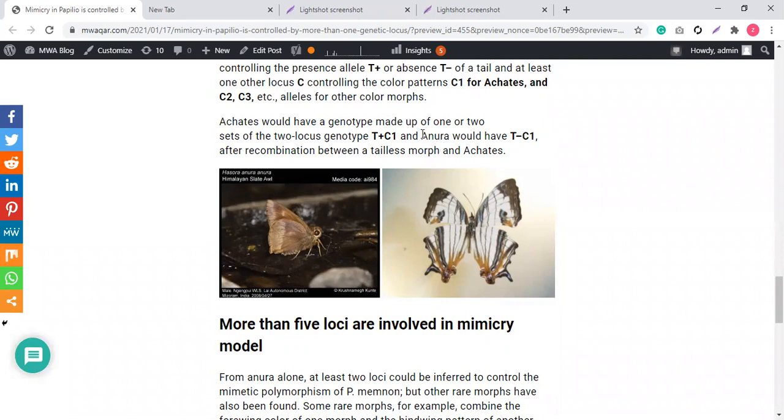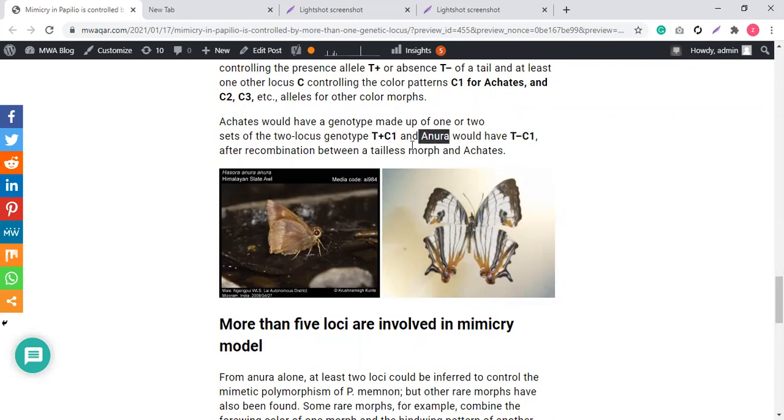In A. neura, the genes that come due to the law of independent assortment would be this T minus locus, not this locus. The T plus locus will not come in the offspring in A. neura, but T minus will come. But C1 of the Achates will come into the next offspring generation in A. neura.